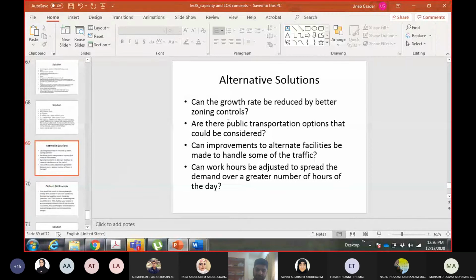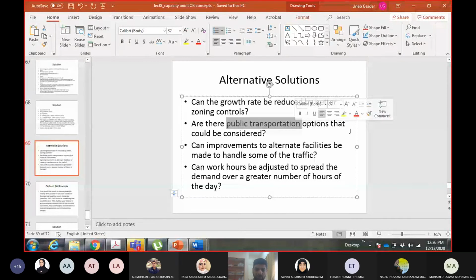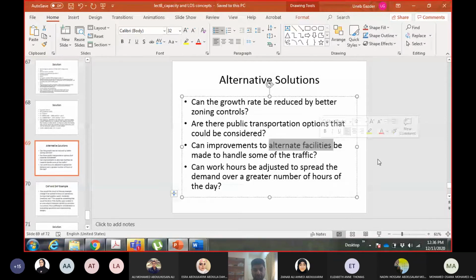Secondly, public transportation: buses, trains, and so on. Have a good system of public transportation, so the people will leave their car and go towards them. Again, you will reduce volume and growth rate. Alternative facilities, alternative routes, alternative highways. This is about one highway.